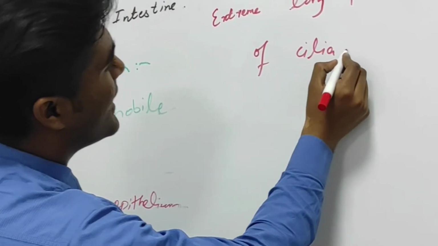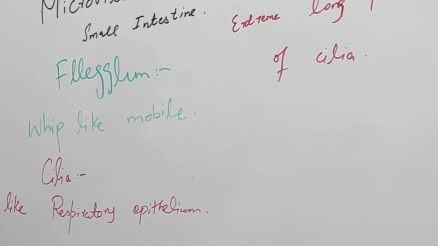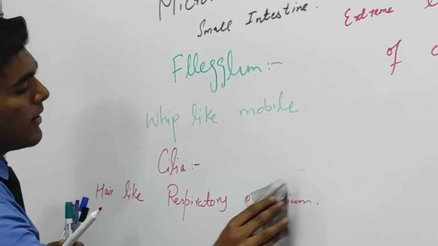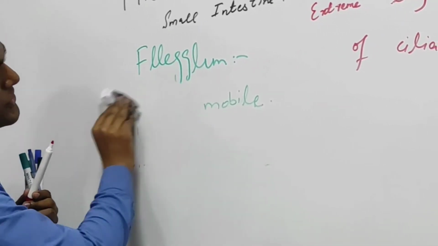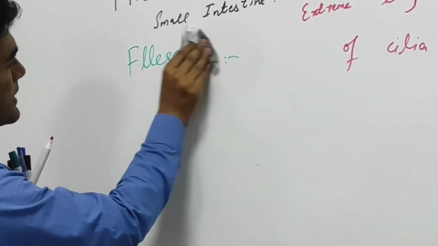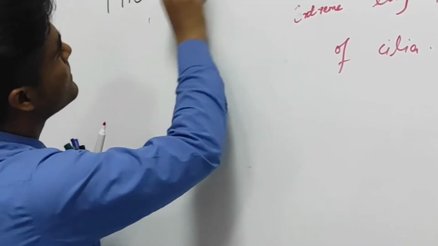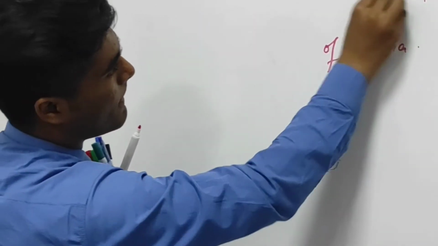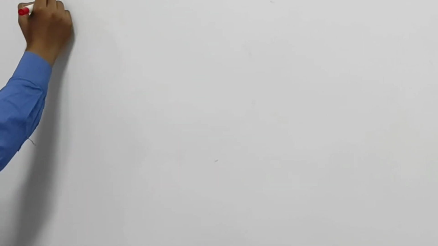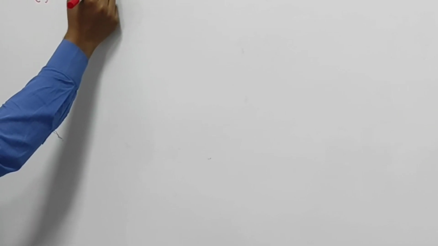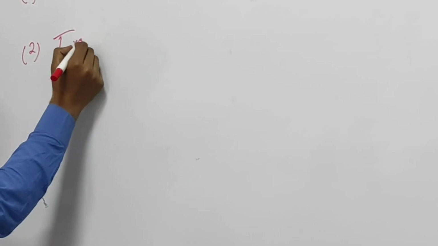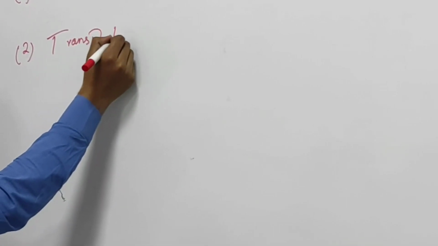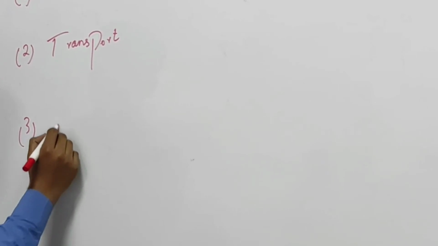Now, at the last, we are going to discuss what functions epithelium plays when we discuss its histology. It plays six basic functions that I am going to discuss one by one. Our first function is that epithelium helps in secretion. Second, it helps in transport. Third, it helps in modification.